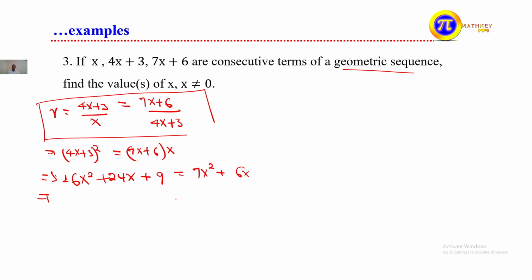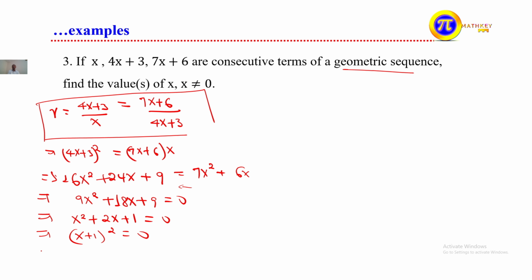Collect like terms, or take this to the left side. When we take this to the left side: 16x square minus 7x square is 9x square, 24x minus 6x is 18x, plus 9 is equal to 0. Here 9 is common, so divide both sides by 9. What remains is x square plus 2x plus 1 is equal to 0. This implies that x plus 1, the whole square, is equal to 0, so x is equal to -1. Therefore the value of x that we have is -1.